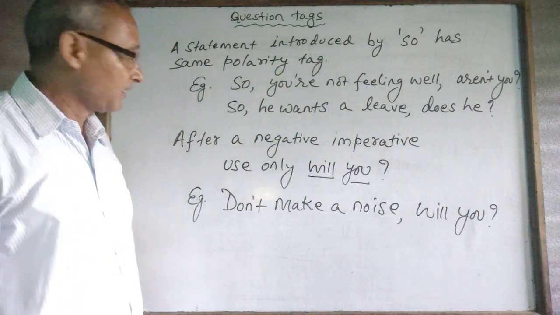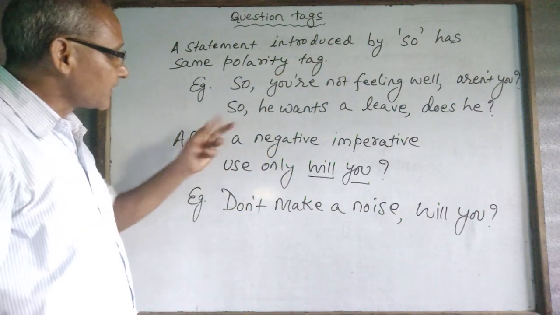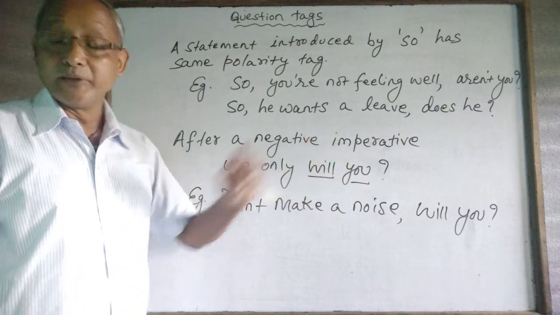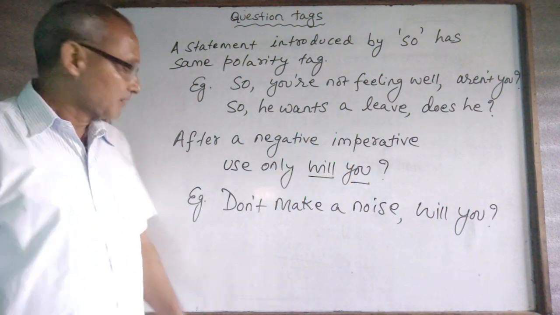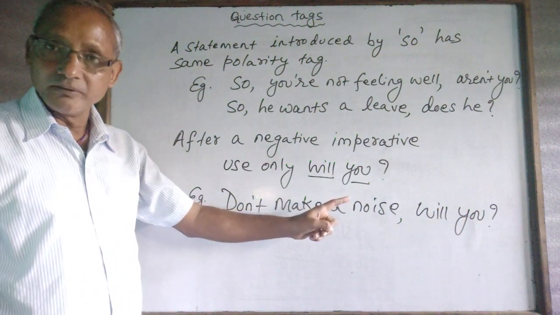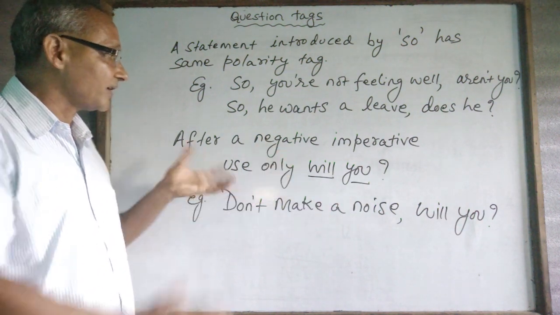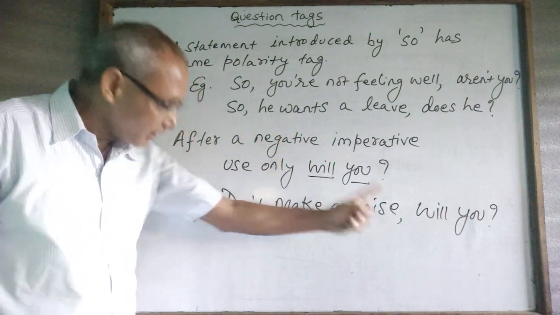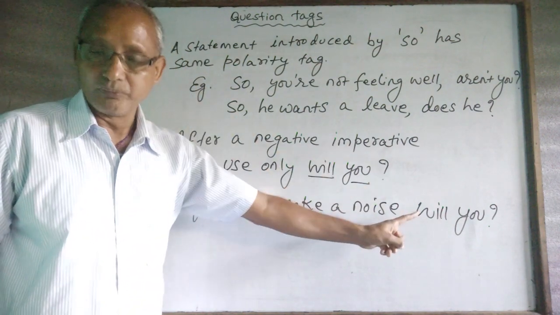This is another tip. Next tip: after a negative imperative, use only will you. Example: don't make a noise, will you? Imperative sentences in the negative form will always end with will you.